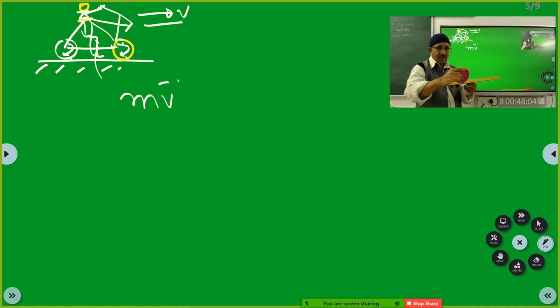That means some force must be acting perpendicular to the wheel. The wheel is trying to skid like this. And so this perpendicular force is nothing but the frictional force, kinetic frictional force. Is that clear?